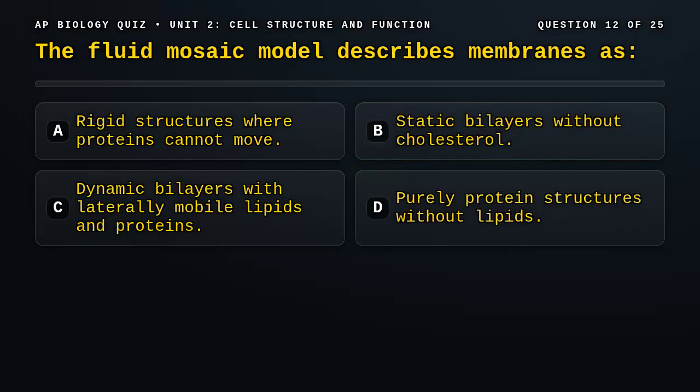Question 12. The fluid mosaic model describes membranes as A. Rigid structures where proteins cannot move. B. Static bilayers without cholesterol. C. Dynamic bilayers with laterally mobile lipids and proteins. D. Purely protein structures without lipids.